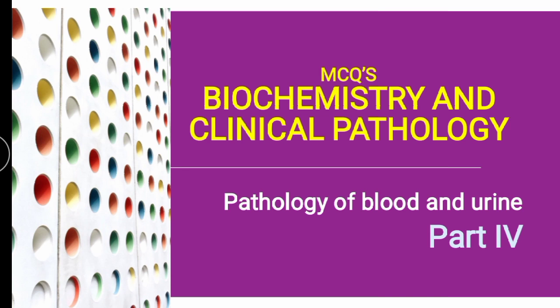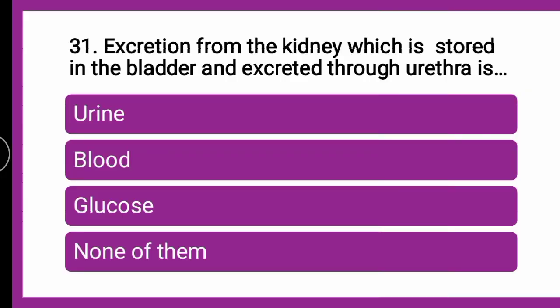So, to start with question 1 from part 4: the excretion from the kidney which is stored in the bladder and excreted through the urethra is dash. The excretion from the kidney which is stored in the bladder and excreted through the urethra is called whether it is urine, blood, glucose or none of them. All of you can put your answer in the comment box and you can verify your answer later on.